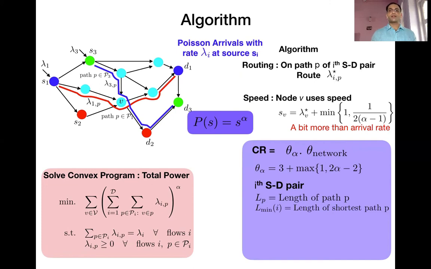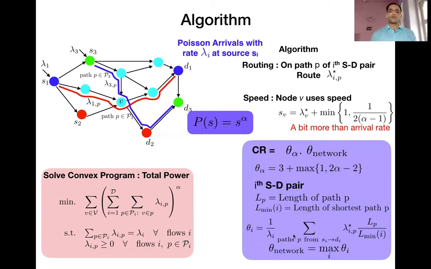So we take the ratio of L P divided by L min and take a linear combination weighted with the optimal answer given by the lower bound convex program, lambda star of IP, sum it over all paths P from source to destination I, and take the ratio with respect to 1 by lambda I. So theta I is defined as a weighted linear combination of the ratio of the length of the paths with respect to the shortest path, and theta network is going to be the maximum of this quantity over all possible source and destination pairs.